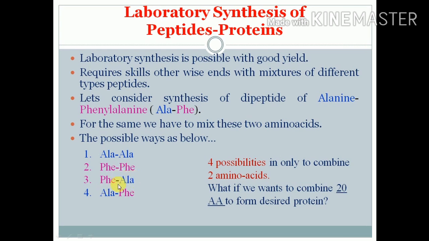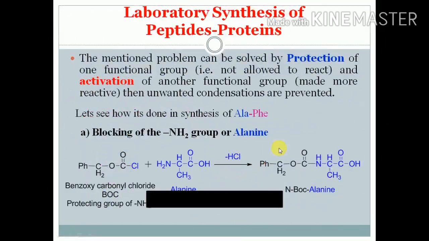So we will get phenylalanine-alanine. The next possibility is that the C-terminal of alanine reacts with the N-terminal of phenylalanine. So we will get the dipeptide alanine-phenylalanine. So there are 4 possibilities in just a combination of 2 amino acids. So think, if you want to combine 20 amino acids to form a desired protein.